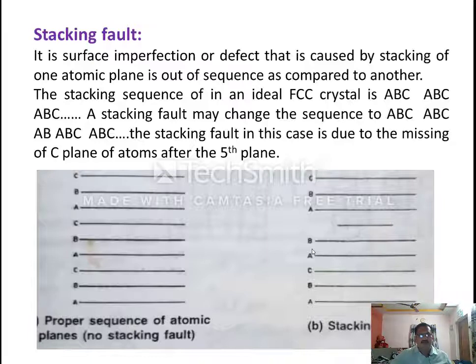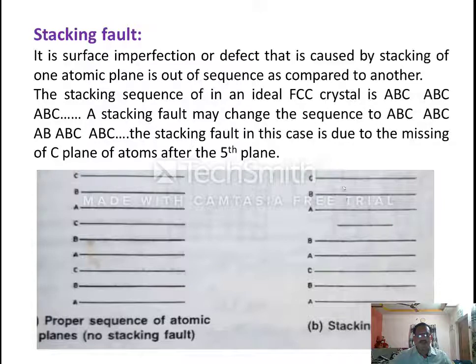But if one of the atomic planes is missing, it is called a stacking fault, right? Now in the second diagram, figure B, you can find a missing atomic plane. From the bottom A B C and A B, and here the C plane is missing.